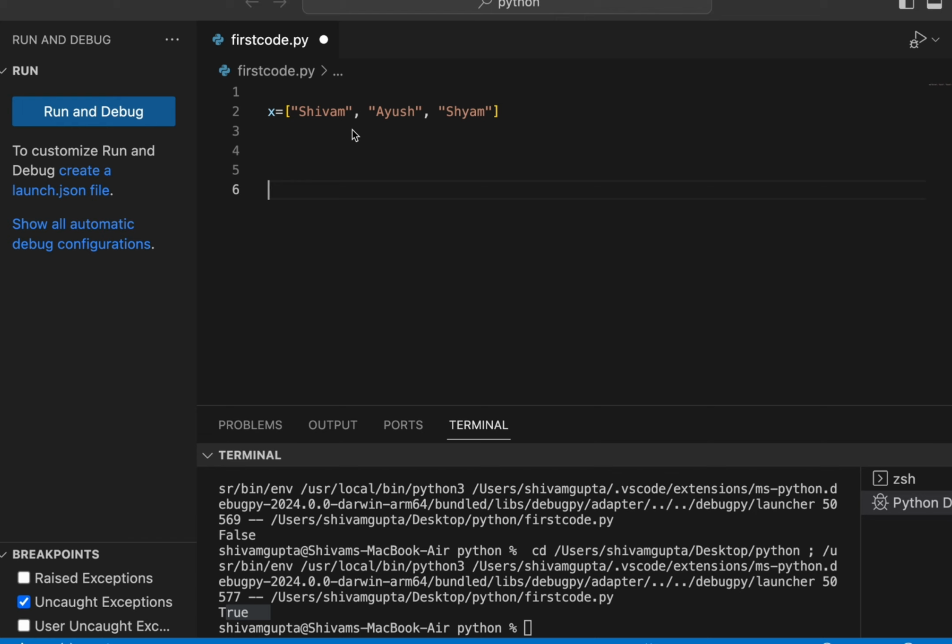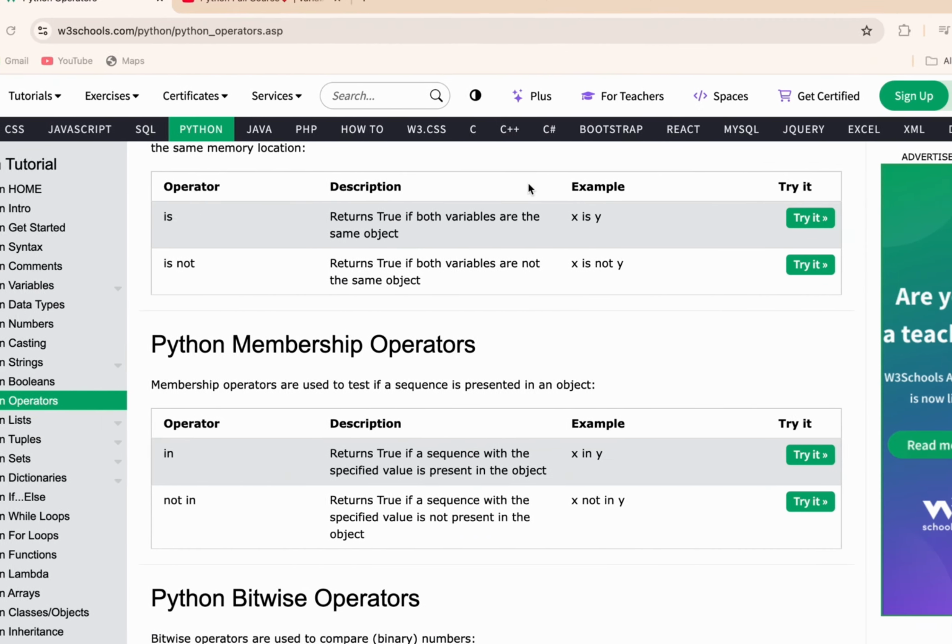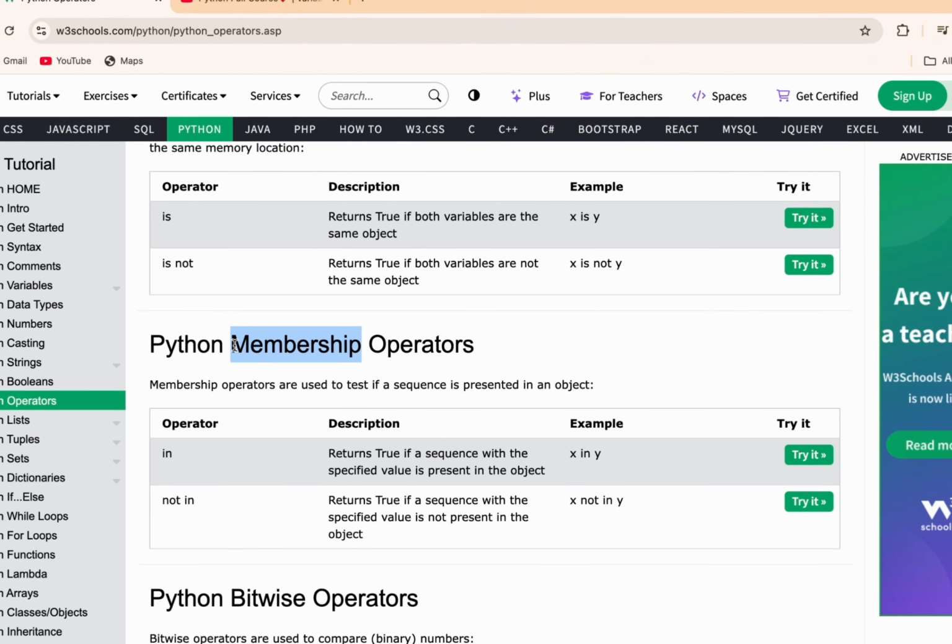So if you want to store multiple strings, numbers or anything in a single variable, you can use a list, and to create a list you simply use a square bracket. Now you get to know the use of a list. Now, the membership operator checks the namespace membership.